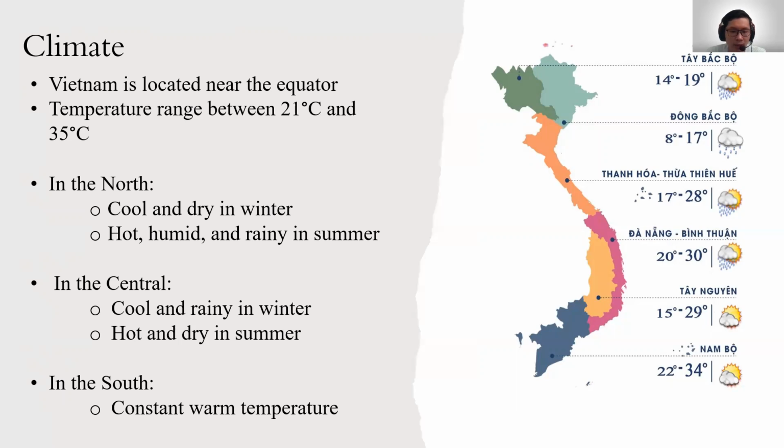Southern Vietnam has a constant warm temperature. The seasons here are simple, with the rainy season from May to November and the dry season from November to May. In general, Vietnam enjoys a warm and sunny climate. Due to the differences in weather and geographic location between the three regions, Vietnamese cuisine is divided into three main different flavors.